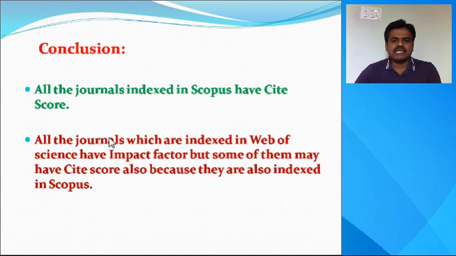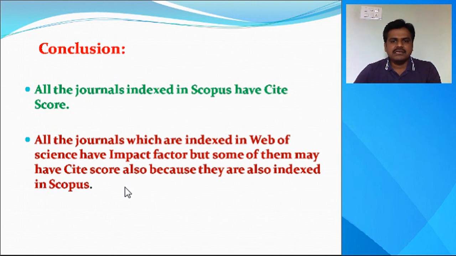All the journals which are indexed in Web of Science have impact factor, but some of them may have cite score also because they are also indexed in Scopus. So this is the difference between the impact factor and the cite score.